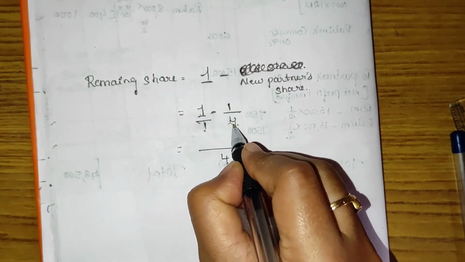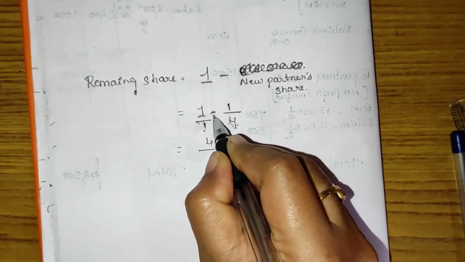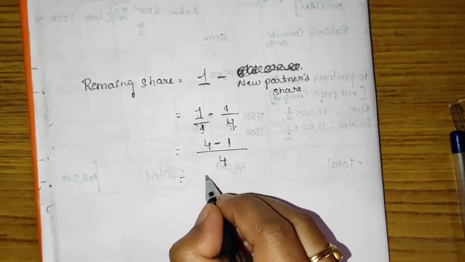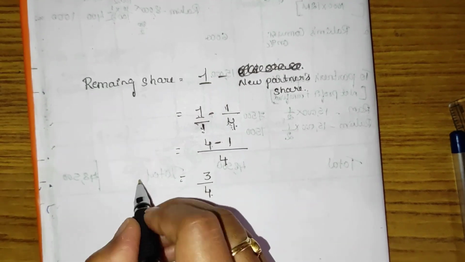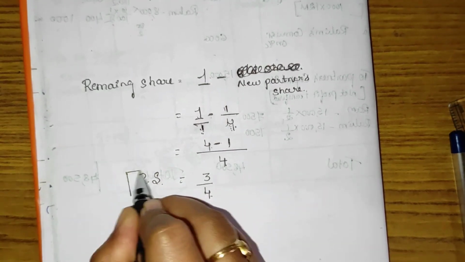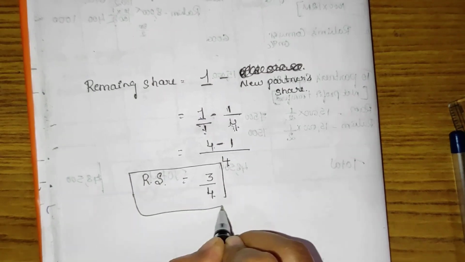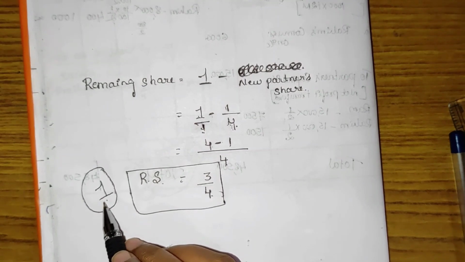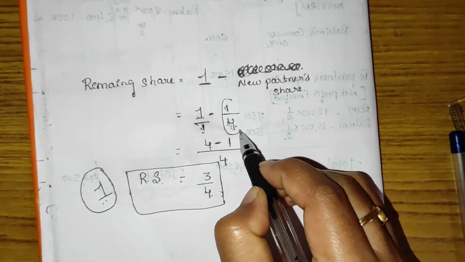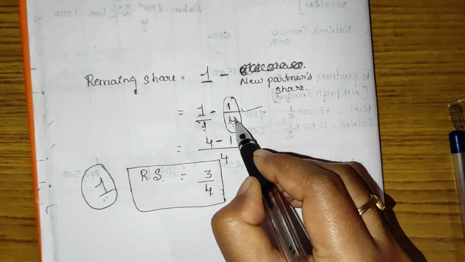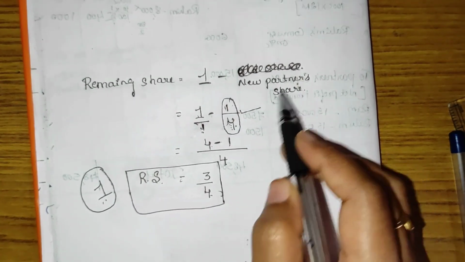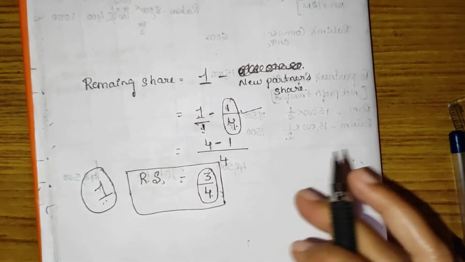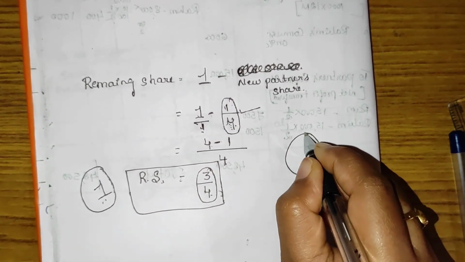So cross multiplication. 1 into 4 is 4. See, the sign is minus. 1 into 1 is 1. So 4 minus 1 is 3 divided by 4. That is, the remaining share is 3 divided by 4. We are going to consider total share as 1. Out of share 1, if the partners agreed to share 1/4 profit to a new partner, the remaining share for old partners will be 3 divided by 4, which means it is a total profit.